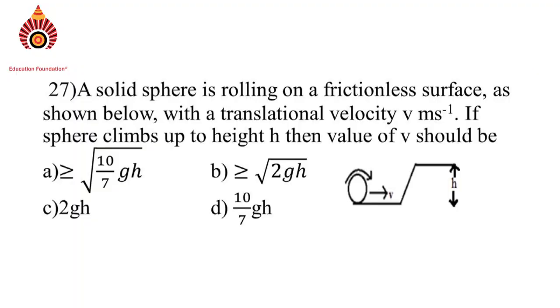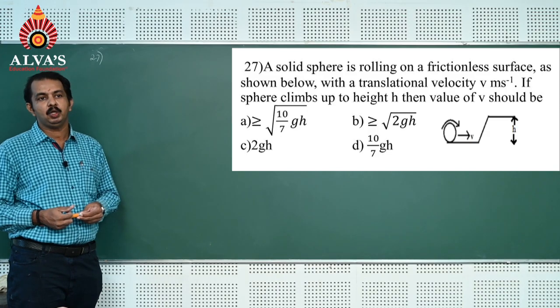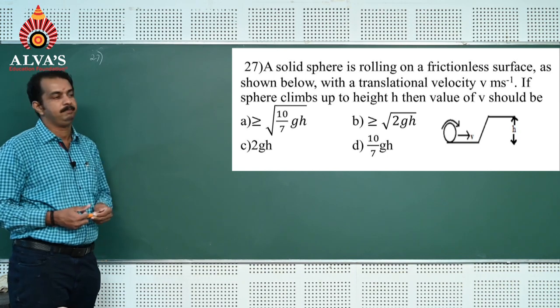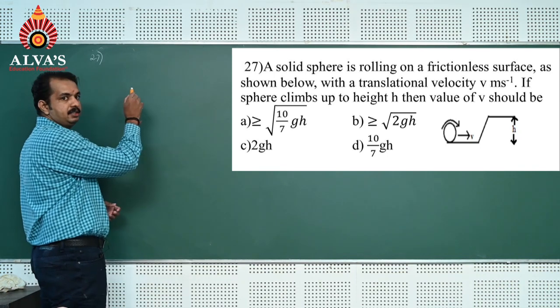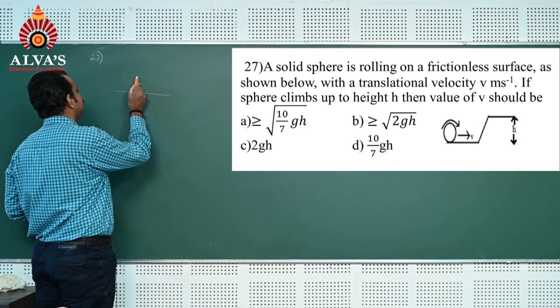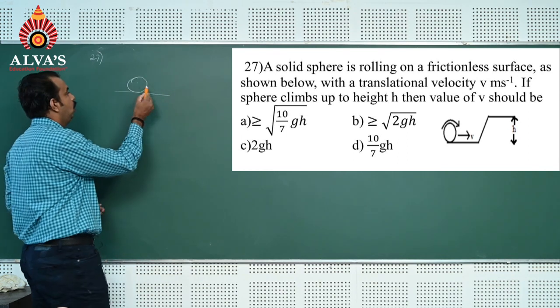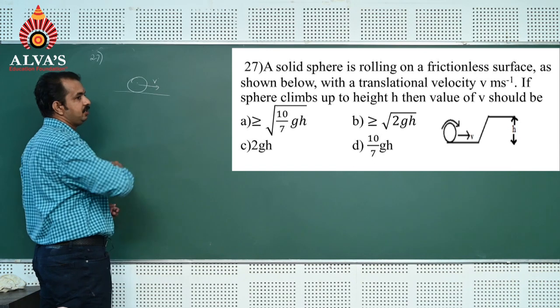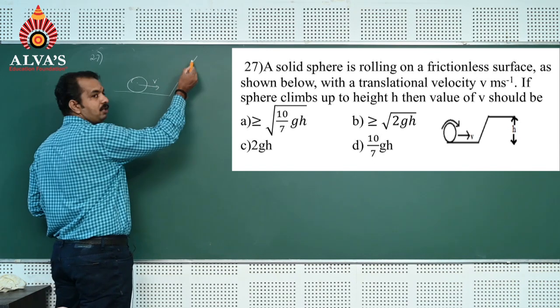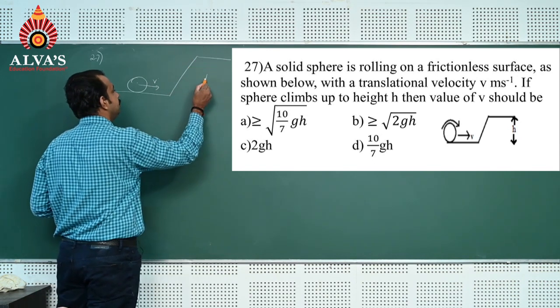Question number 27. A solid sphere is rolling on a frictionless surface as shown below with translational velocity v meter per second. If the sphere climbs up to height h, then what should be the value of v? The sphere is rolling on a horizontal surface. We can visualize it with the picture. It is a solid sphere moving with translational velocity v, which has to climb up height h.